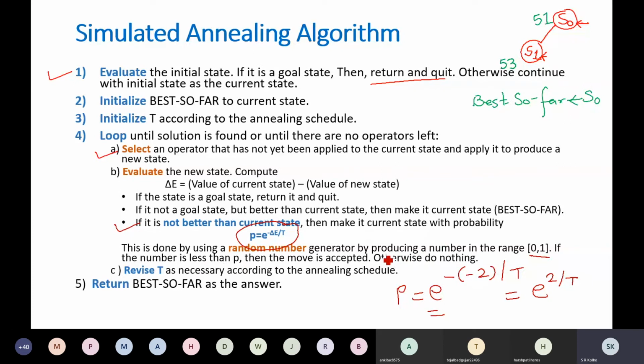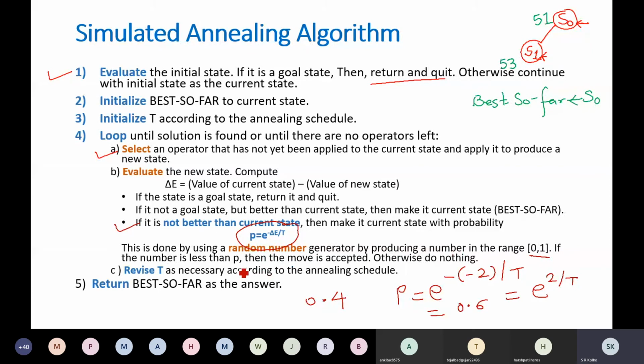Suppose the number generated is 0.4, and the probability here happens to be 0.6.